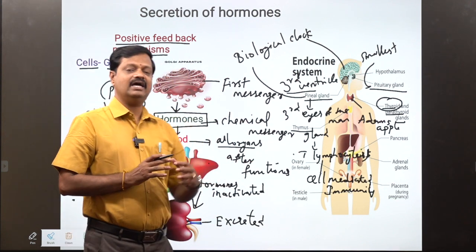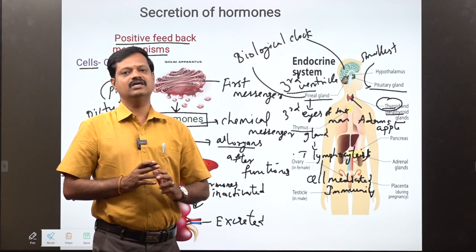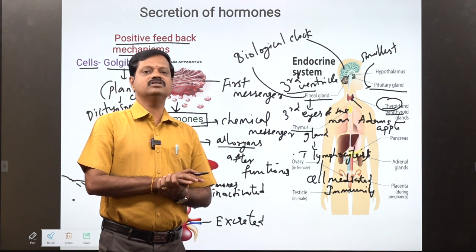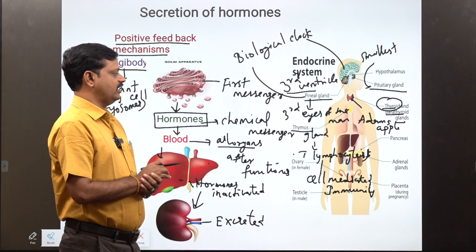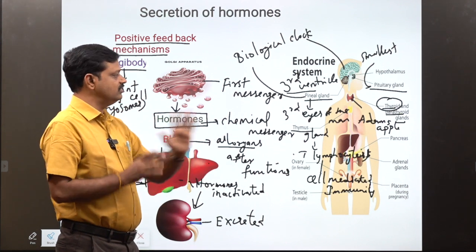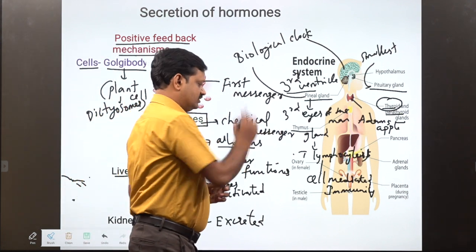So the thymus gland acts as an endocrine gland and also as a partial lymphoid organ. Partial lymphoid organ, partial endocrine gland, thymus.